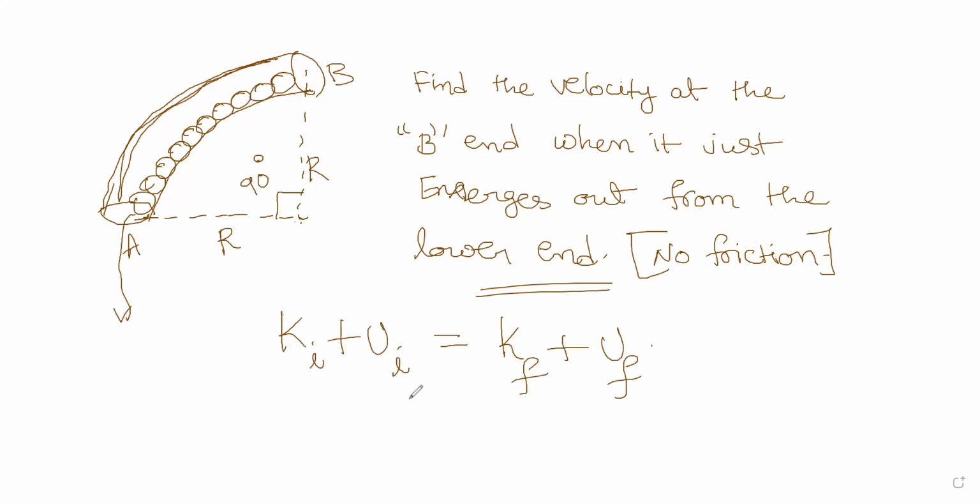And now the situation is similar. So K initial is 0. Initially, it doesn't have any velocity. For U initial, this is the reference point we consider. I told you, even if you take a quarter arc or a semicircular arc, the potential energy is the same. So can I clear this? Only the length of the chain will matter. That's it.